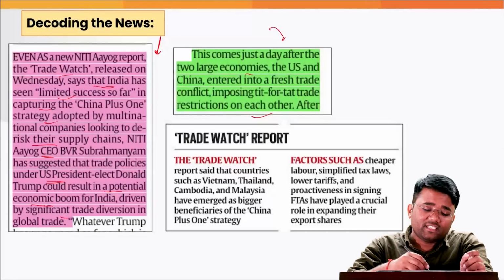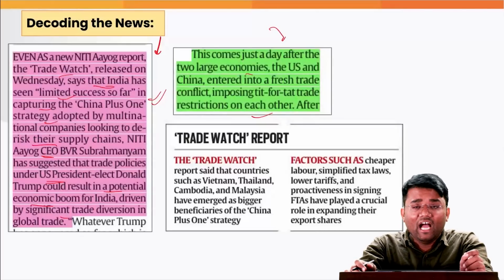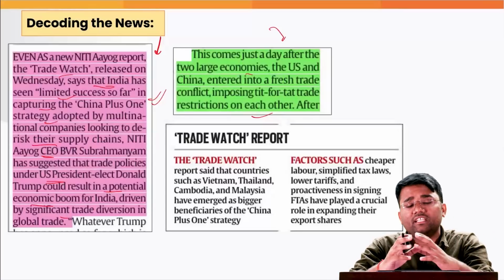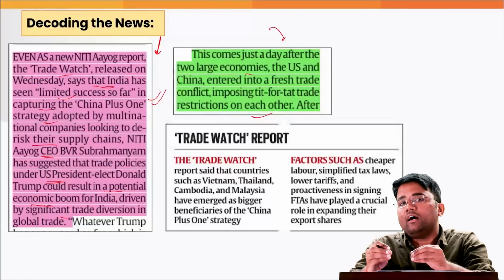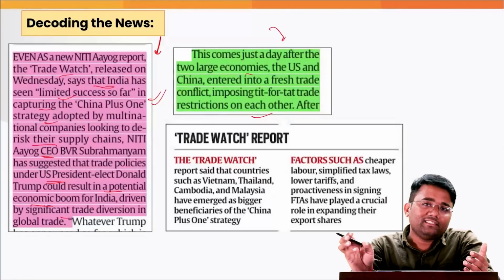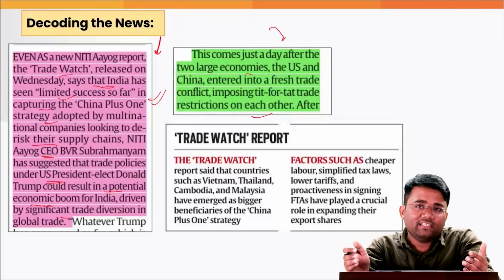And that is where this China +1 strategy came into the picture, where these multinational companies have started looking for some other avenues where they can invest. They have started to look into some of the countries where they can invest their money, so that tomorrow if there is an issue in China, these companies do not face issues in supply chain resilience, and supply chain disruptions do not happen.